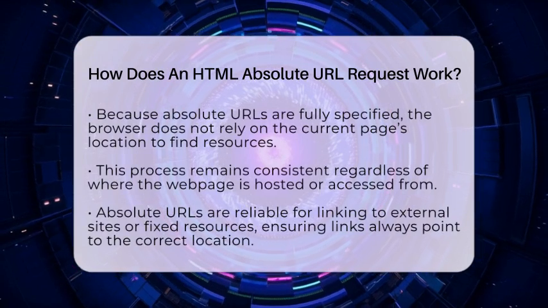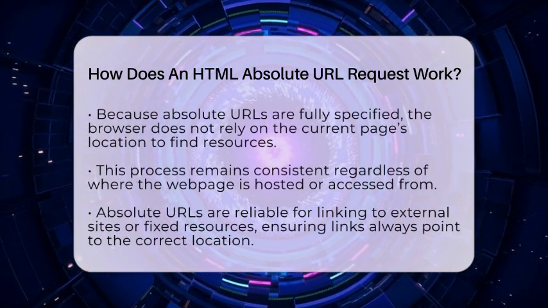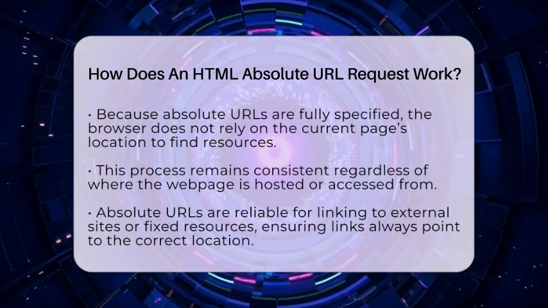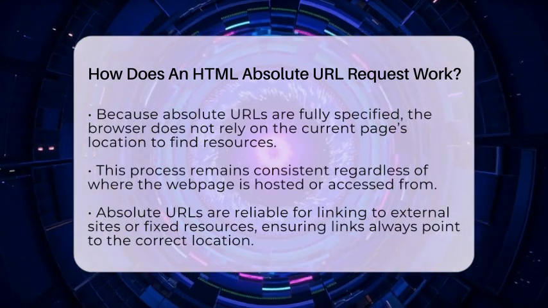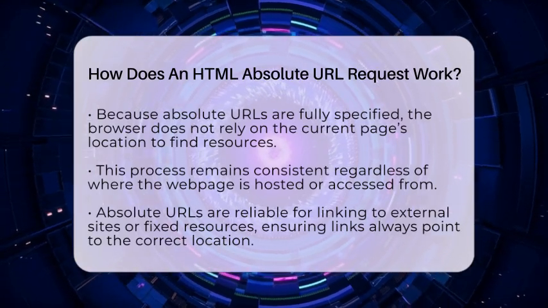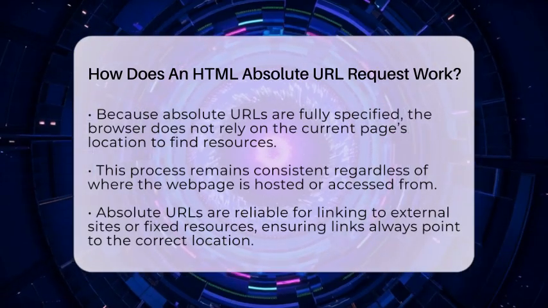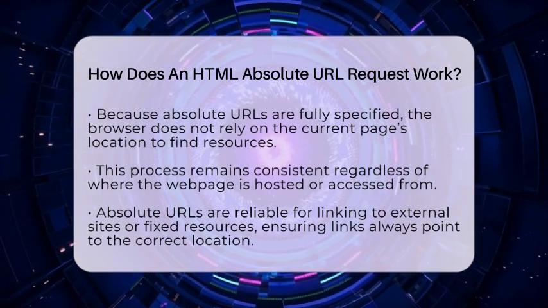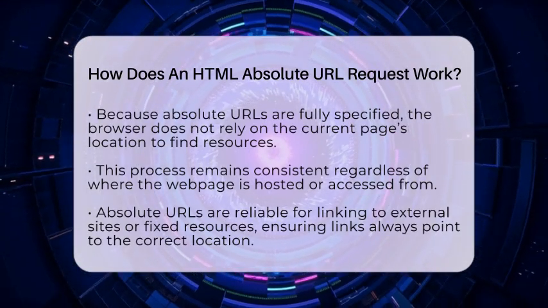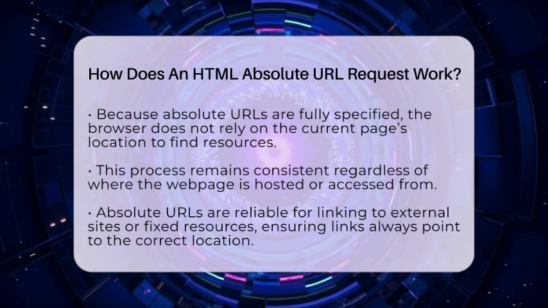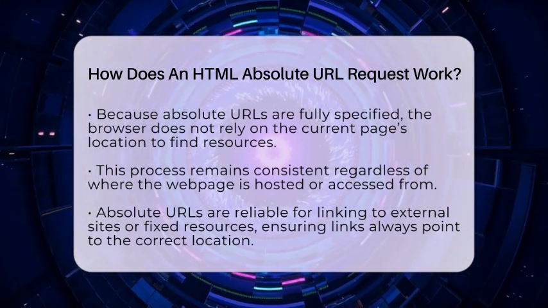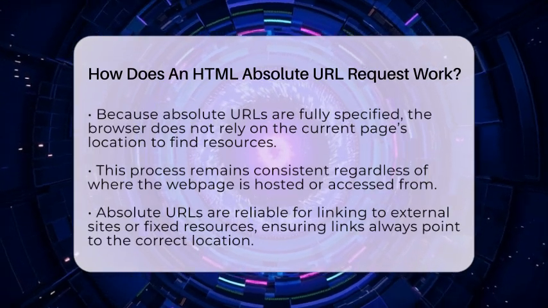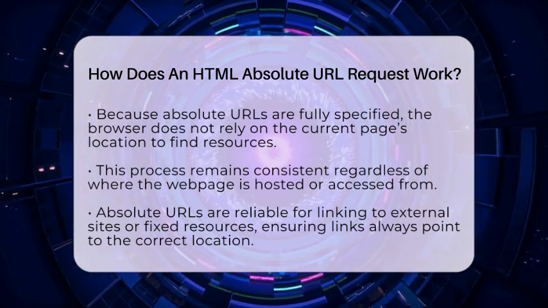Because the URL is complete, your browser doesn't need to know anything about the current page's location. It simply goes straight to the server and fetches the resource. This process works the same no matter where the web page is hosted or accessed from. That's why absolute URLs are so reliable for linking to external websites or fixed resources. They make sure your links always point to the right place, even if you move your web page to a different folder or server later on.